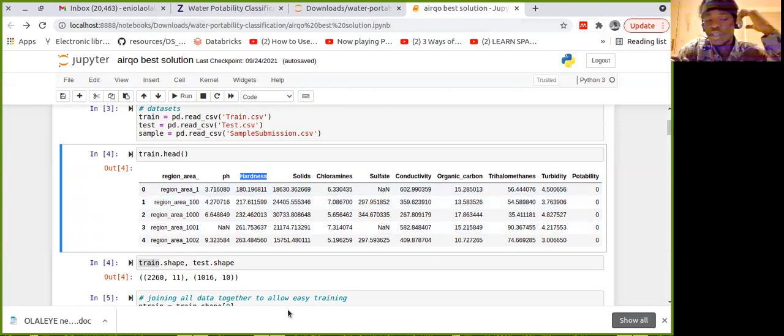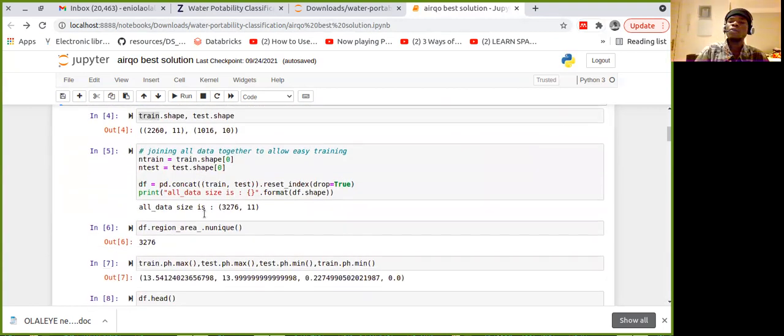I'm actually a science student, so I have a bit of knowledge. I know what pH is and some other things, but I still had to go online and look up some stuff, like the relationship between pH and hardness, how maybe if solids increase the chloramine decreases, how conductivity affects organic carbon, or just the relationship between the variables given and how they affect the main goal, which is the potability. Yeah, so we'll just move on.